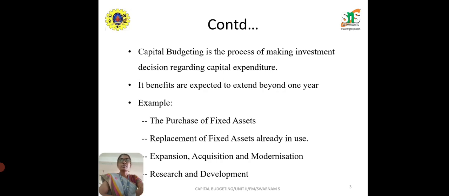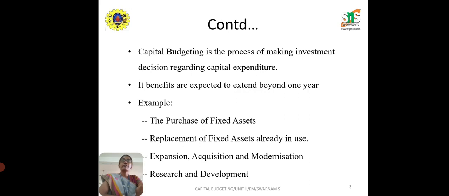Once I purchase the machinery, I can run it throughout the lifetime of the particular machine, right? That sort of transaction is what is called a capital expenditure. So if I invest any amount of money in capital expenses, that is what is called capital budgeting. The benefit is extended for more than 1 year.